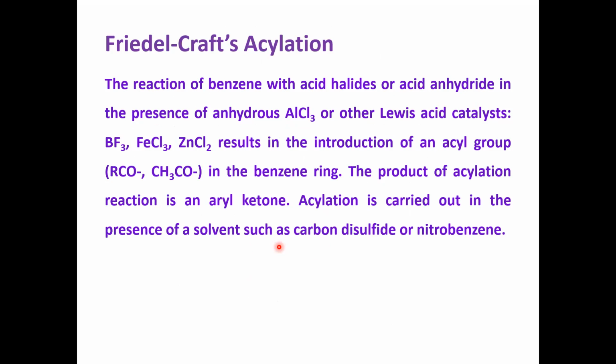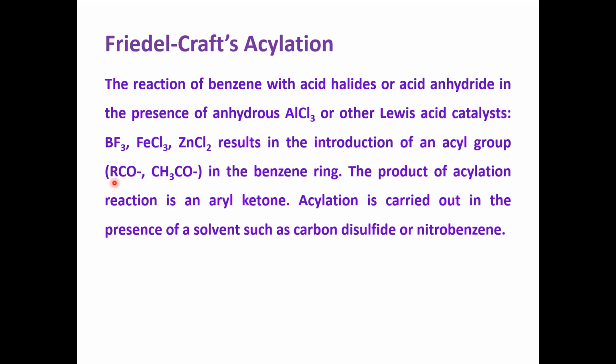Friedel-Crafts alkylation is the introduction of an alkyl group onto the benzene nucleus. In Friedel-Crafts acylation, you introduce an acyl group onto the benzene nucleus. Generally in this reaction, benzene reacts with acetyl chloride or acetic anhydride in the presence of anhydrous aluminum chloride, or any other Lewis acid catalyst like boron trifluoride, ferric chloride, or anhydrous zinc chloride.